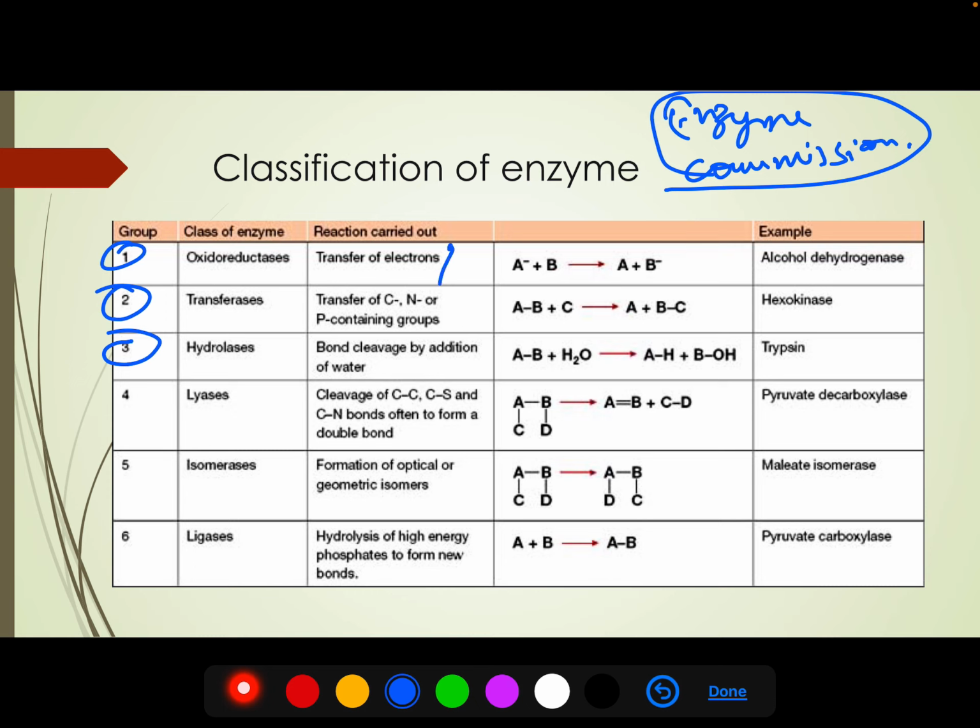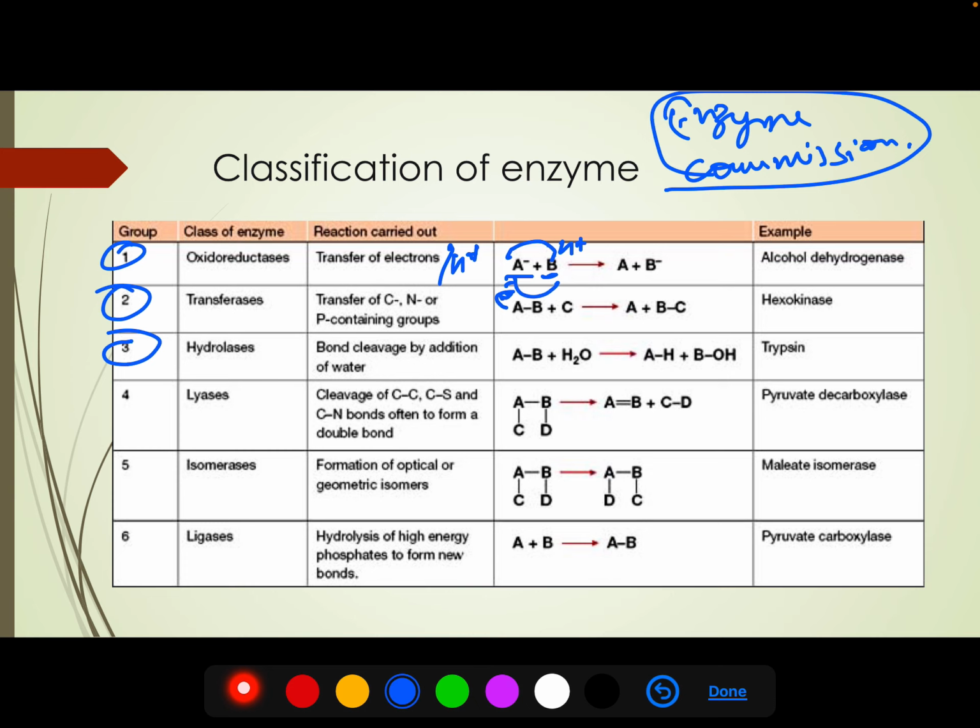So, transfer of electrons or H plus. Transfer of H plus is also an oxidation reduction reaction. In the example here, there is a molecule that has a minus charge and this one is neutral. This minus charge has been transferred to B. Basically one H plus has been transferred from B to A, or we can say one electron has been transferred from A to B. This is an example of oxidation reduction.